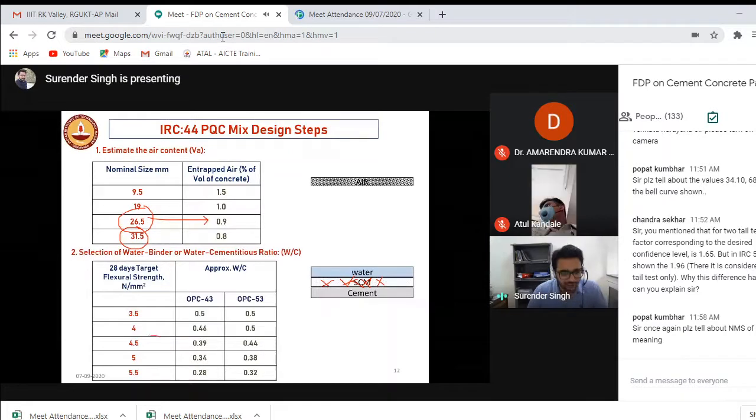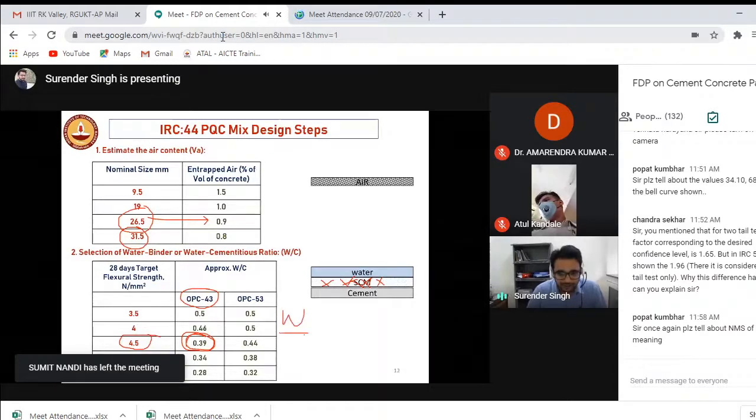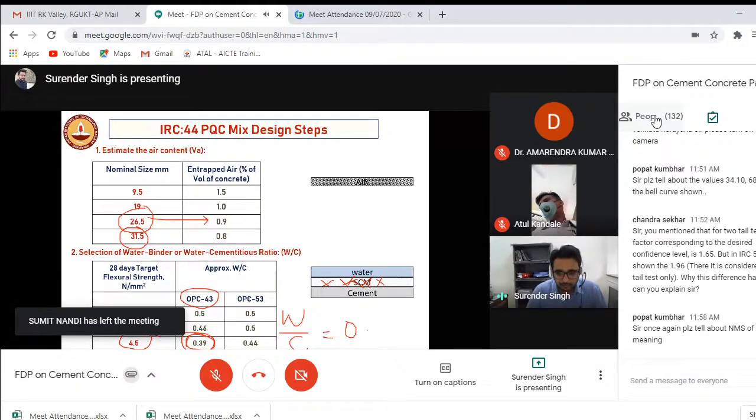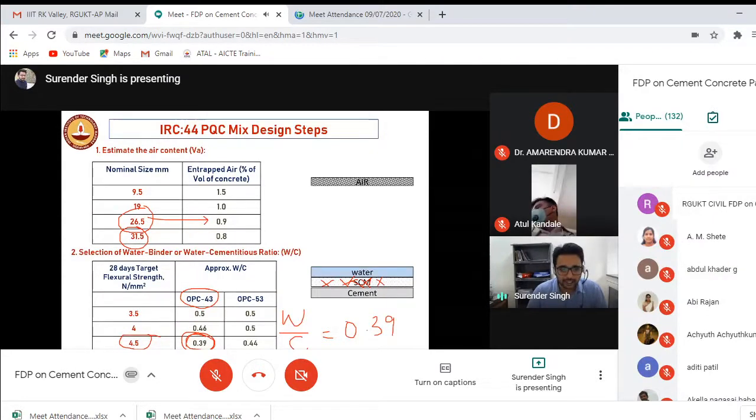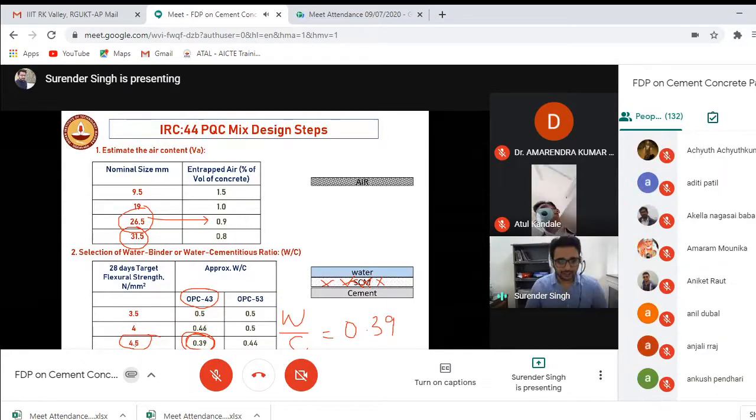The flexural strength requirement at the field in most cases is 4.5 MPa at 28 days of curing. They say that if you are using a cement of 43 grade, then the maximum water by cement ratio that you have to use is 0.39, because at the field I have to achieve a flexural strength value of 4.5.